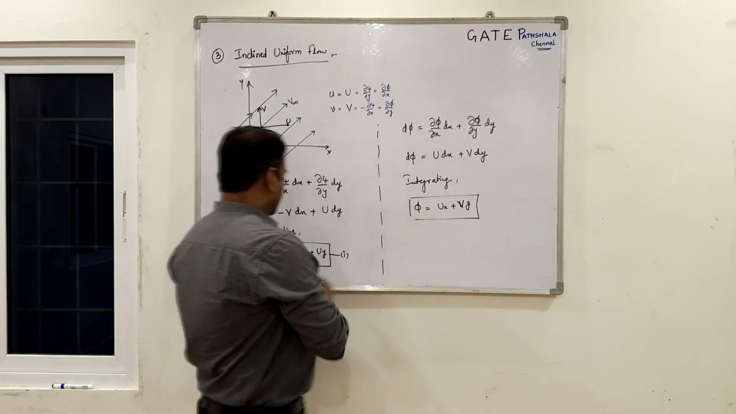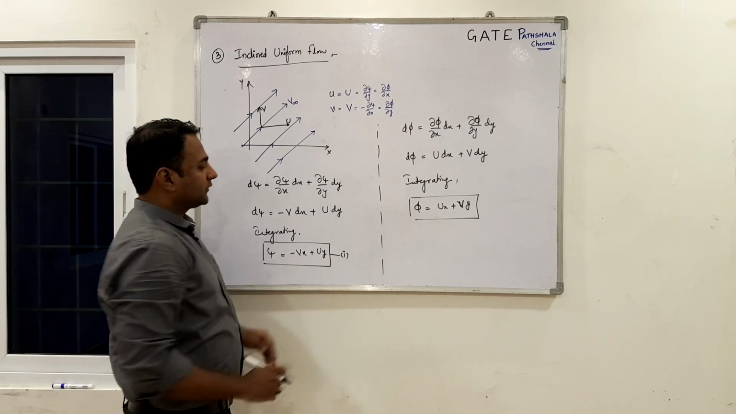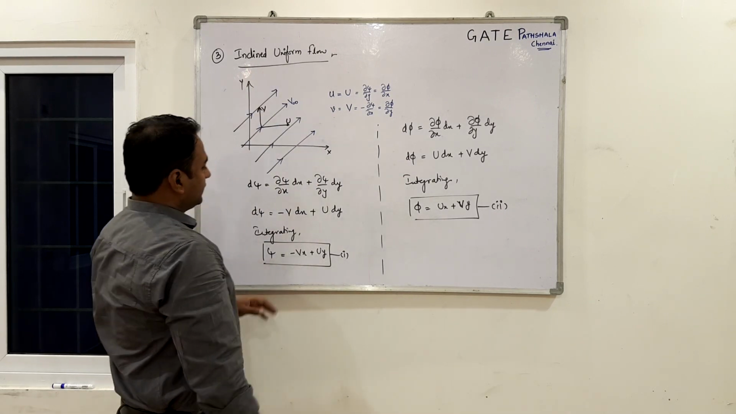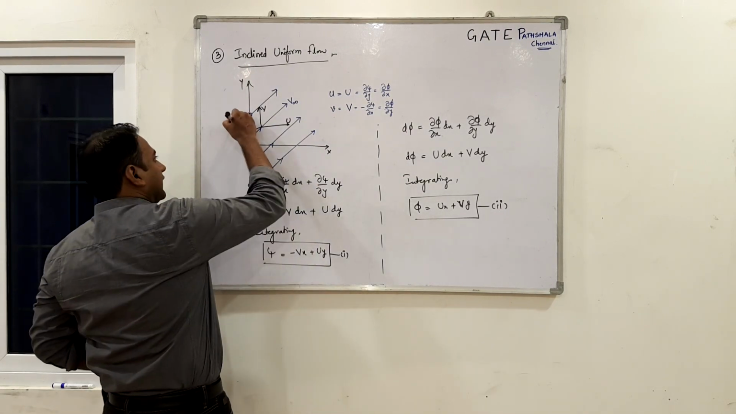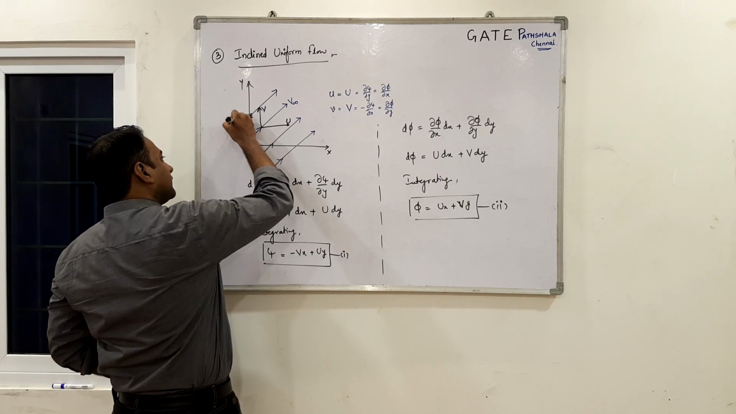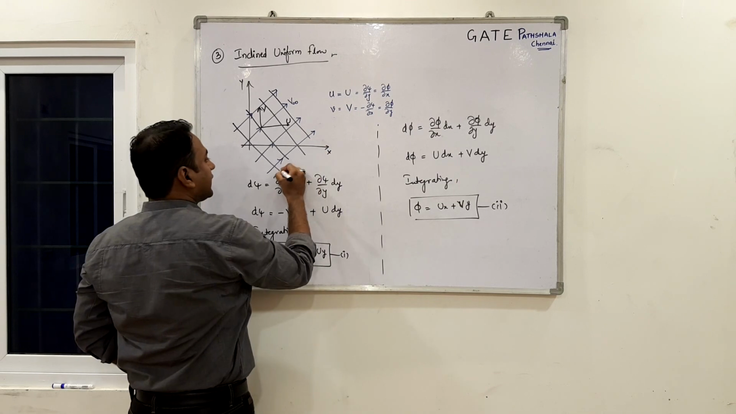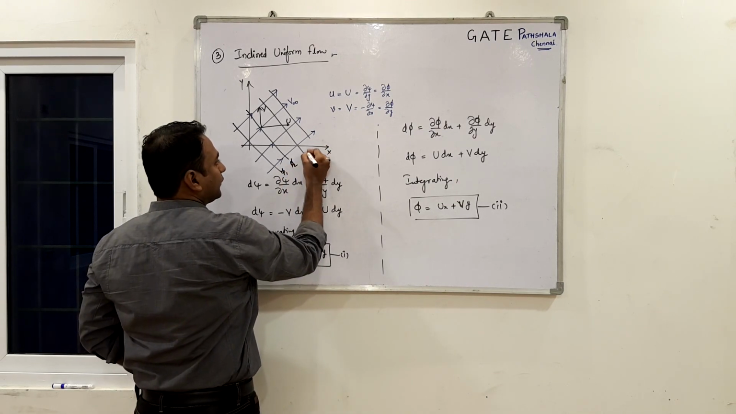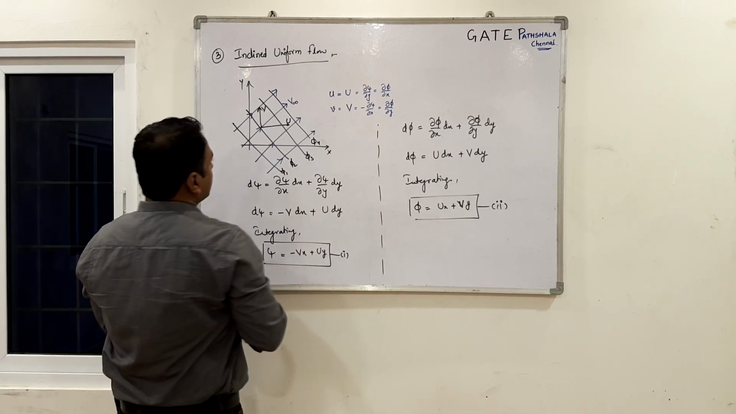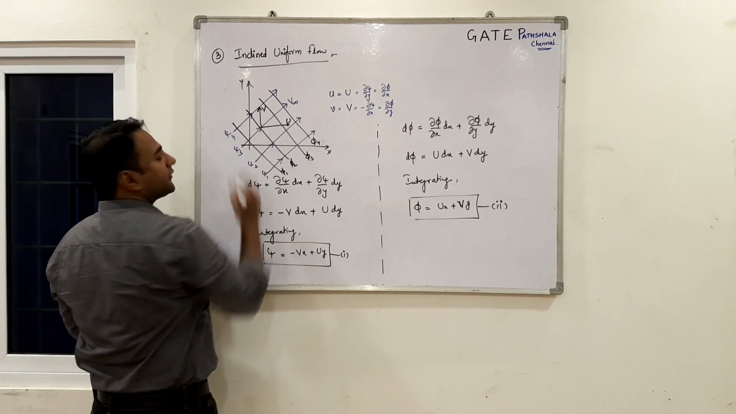These are the stream function and the equipotential function for the inclined uniform flow, that is your second equation. If you draw the lines for phi substituting different values of x and y, you will get the equipotential lines like this, which you can mark as phi 1, phi 2, phi 3, phi 4 and so on, and these can be marked as psi 1, psi 2, psi 3, psi 4.